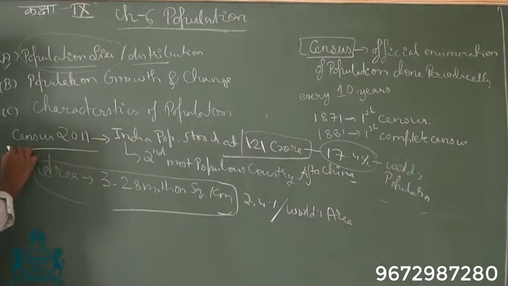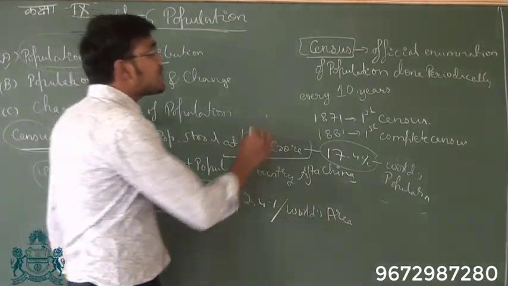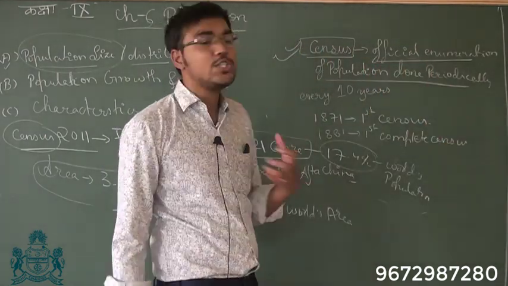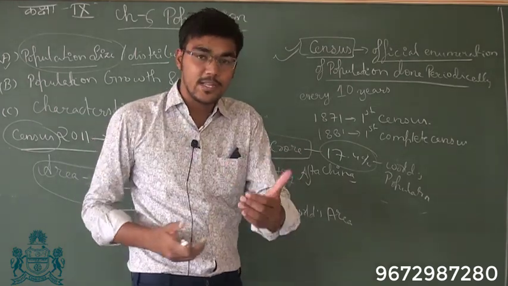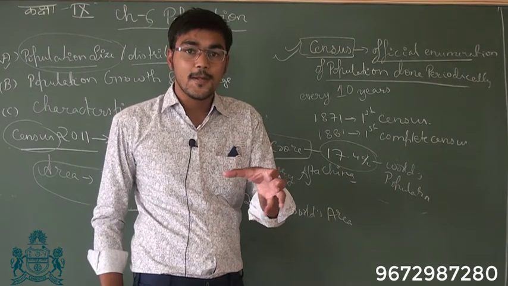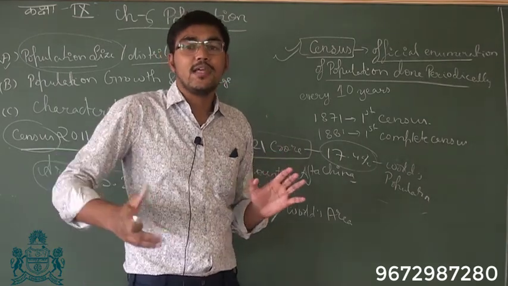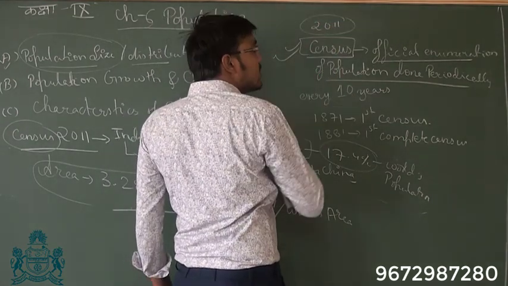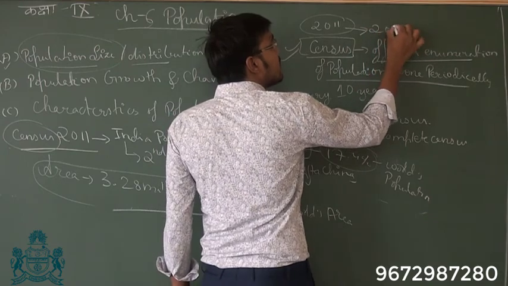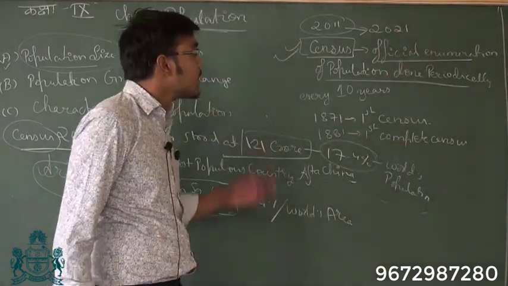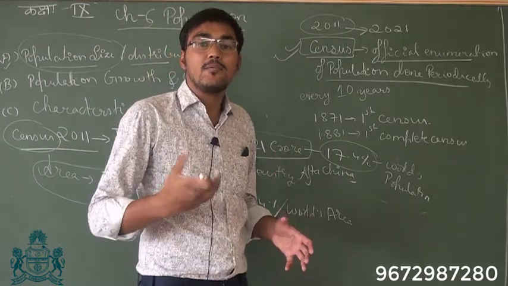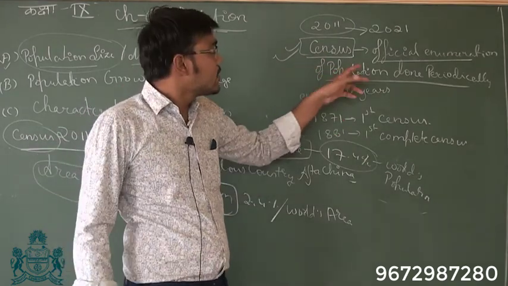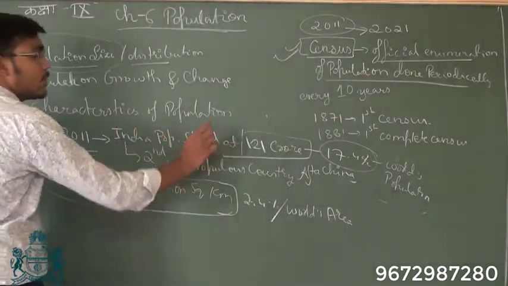So now you might wonder what is census. Census is an official enumeration of population which is done periodically. Official enumeration means officially it is held every 10 years and the names of the citizens are included. So every 10 years census is conducted. The last census took place in 2011. The next census is going to take place in 2021. It is a document which contains the names of the individuals and their age. So it actually tells us how many people are there. As per census 2011 there were 121 crore people.